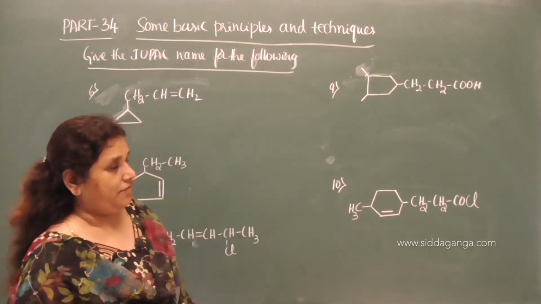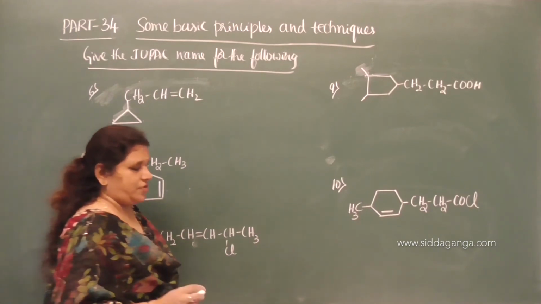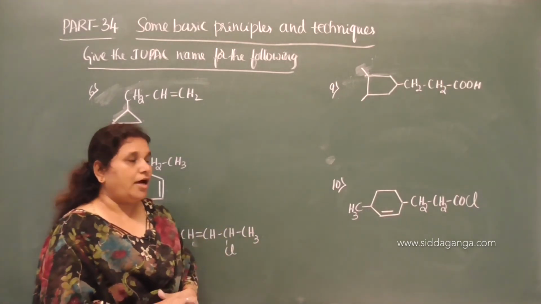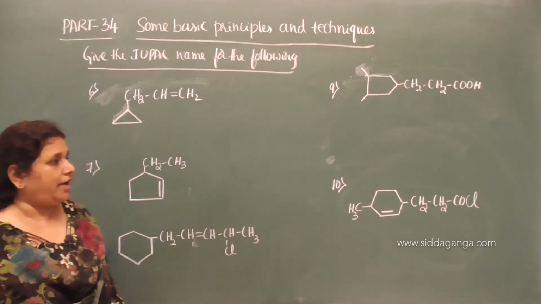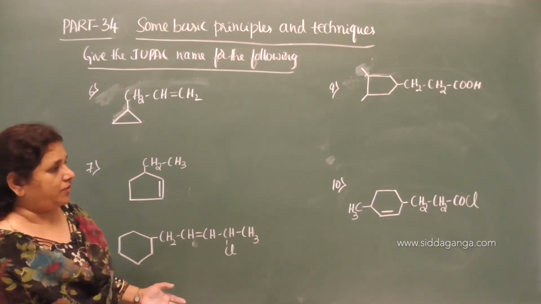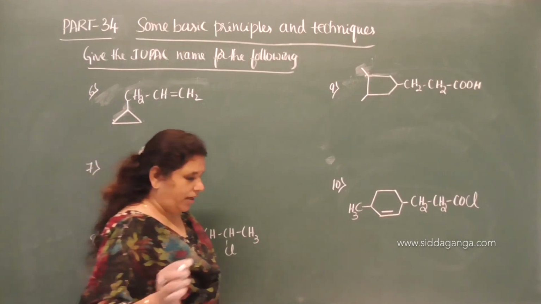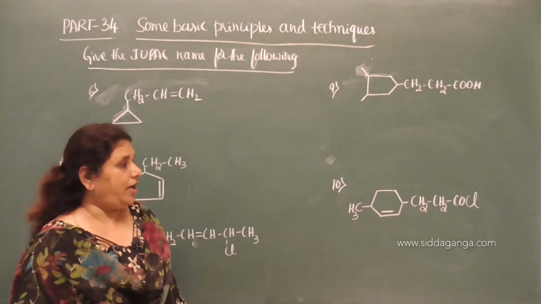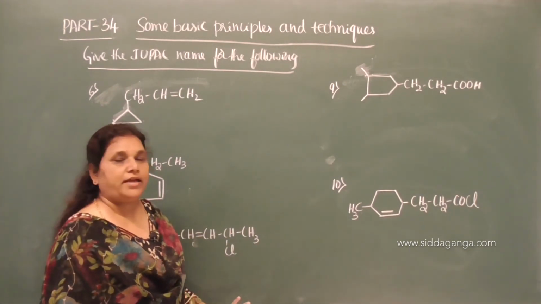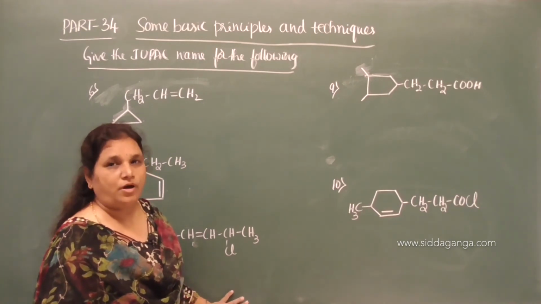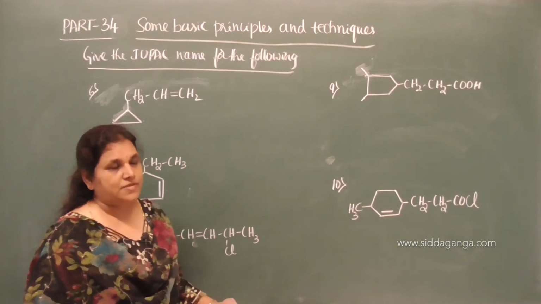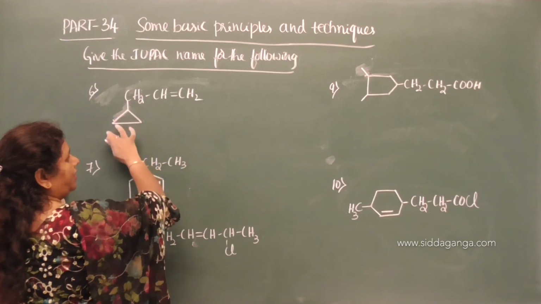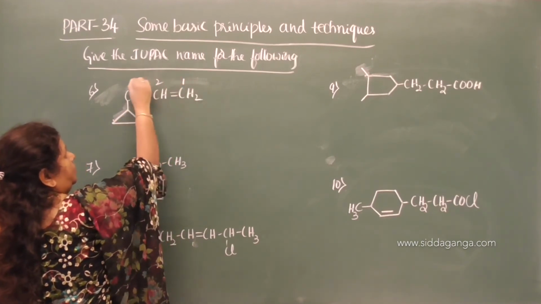So these are the compounds given here. In a side chain we have functional group, and those functional groups are definitely the carbon containing terminal functional groups, and we have multiple bonds in both ring and also in a side chain. So at least multiple bond or a functional group present in a side chain. We have to treat the alicyclic ring as a substituent irrespective of the number of carbon atoms. Now let us consider here multiple bond is there on a side chain, therefore we need to treat it as a substituent. 1, 2, 3.